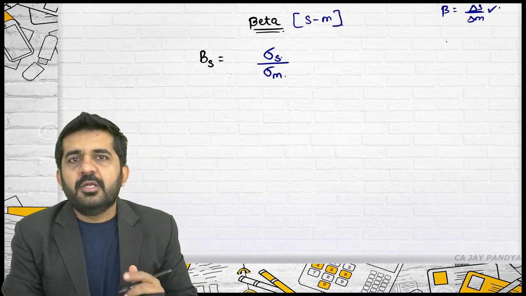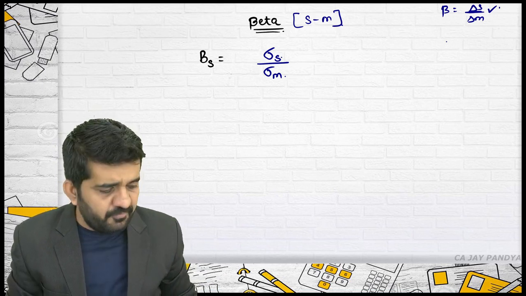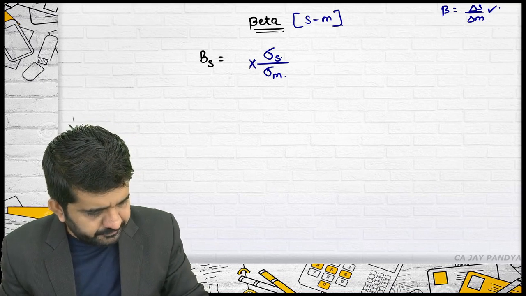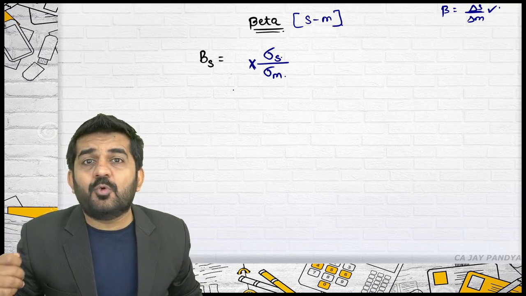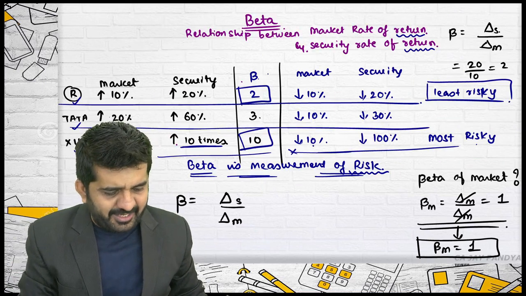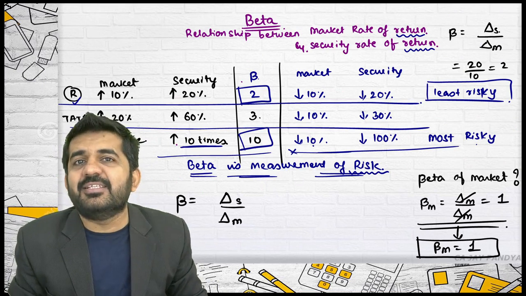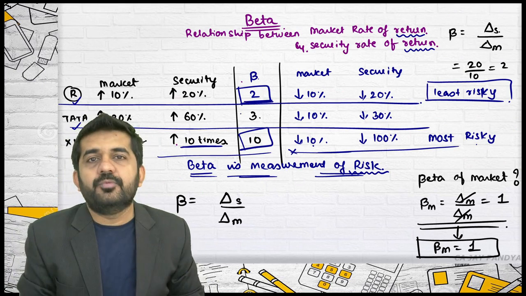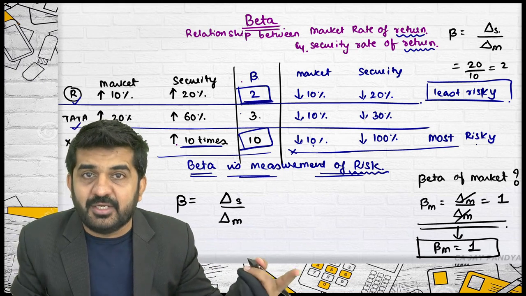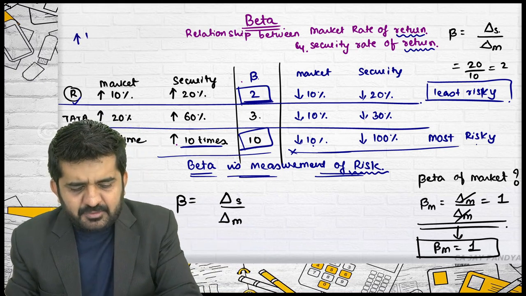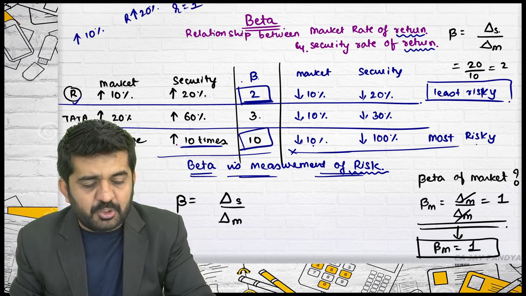Now try to concentrate. Here also comes the concept of R. This happens only if the correlation is 1. Try to understand. Here I have directly written that if the market increases by 10% and the security increases by 20%, beta is 2. But this will happen only if the correlation between the two variables is 1. In future, if the market increases by 10%, Reliance will increase by 20% only if R is equal to 1.